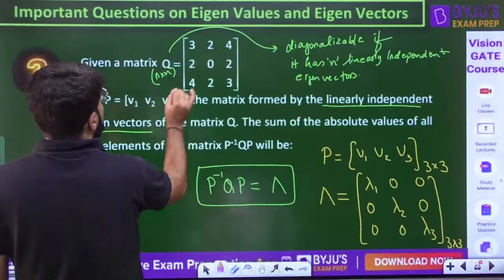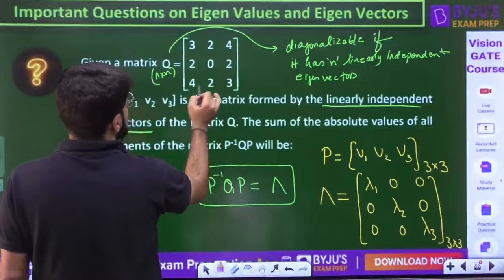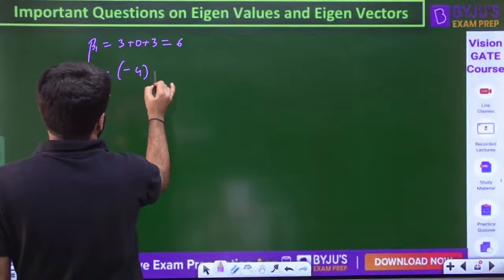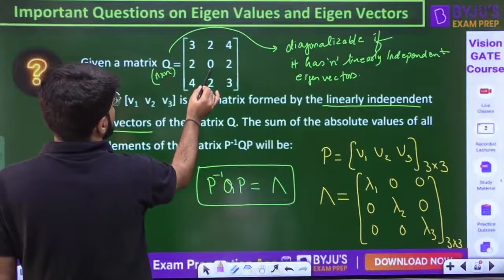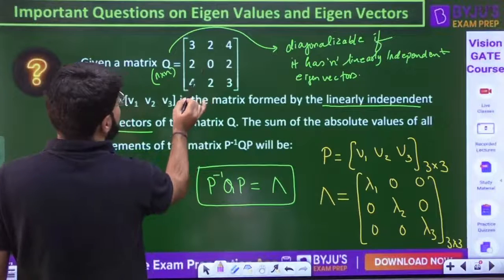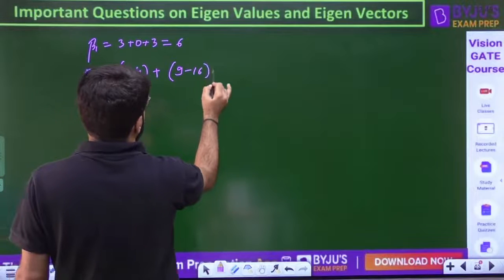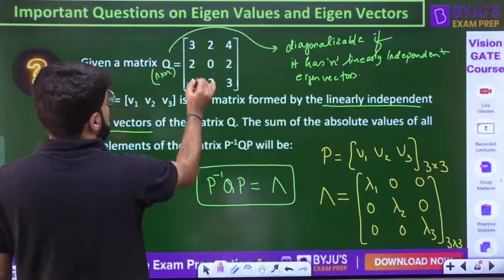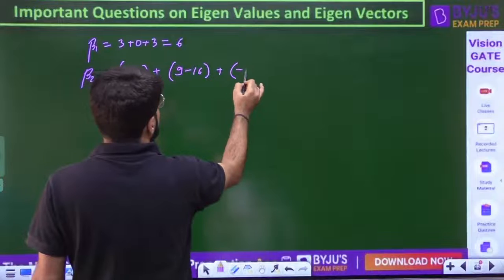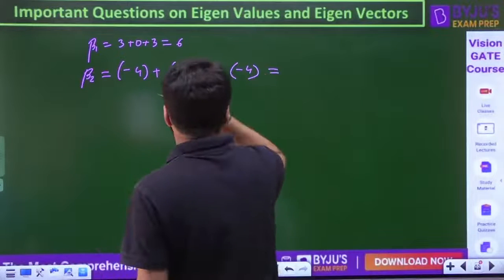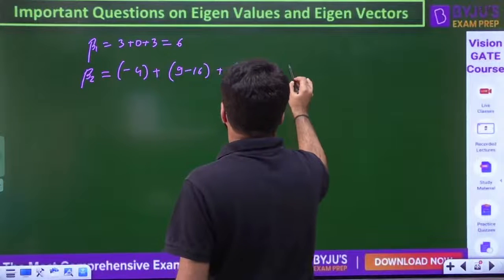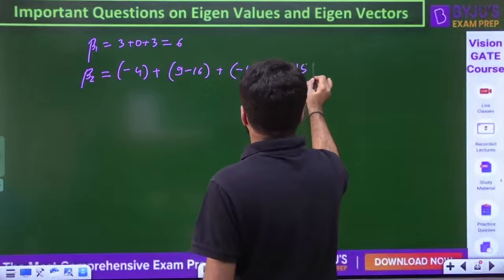What is beta 2? First it is going to be 0 minus 4. Next, with respect to 0, it is 9 minus 16. Next, the last one is going to be 0 minus 4. So this is total minus 8 minus 7, so minus 15.